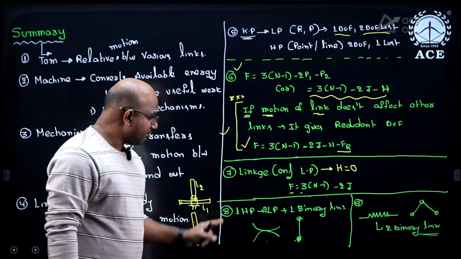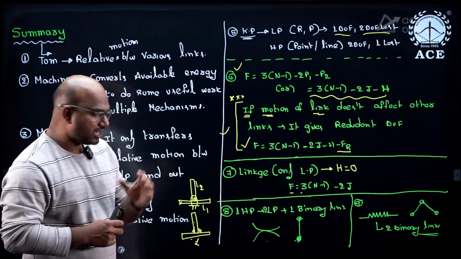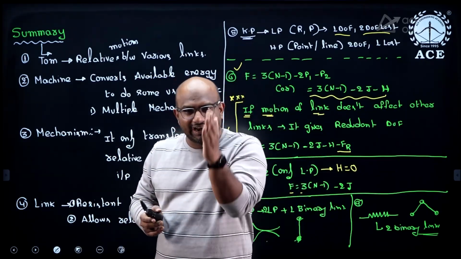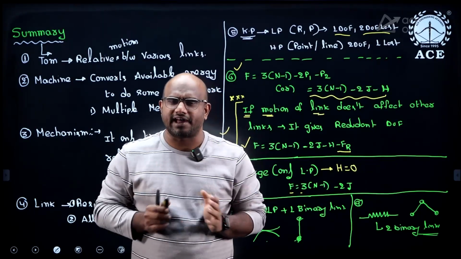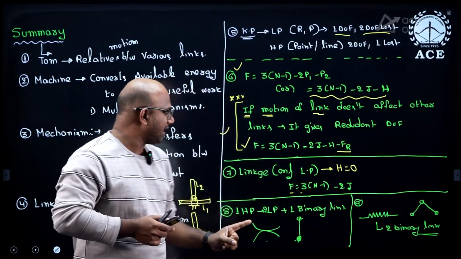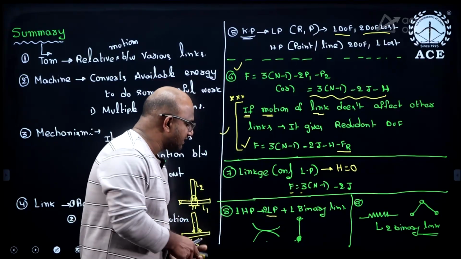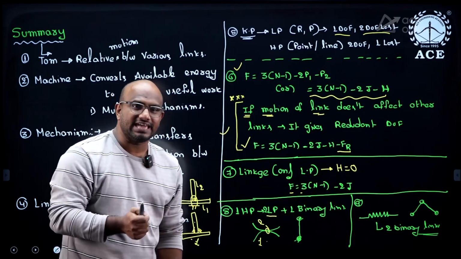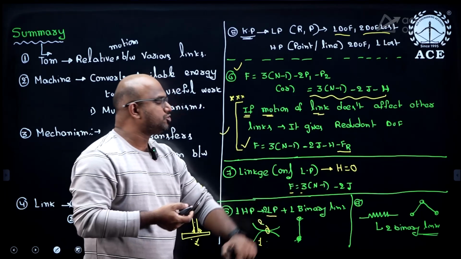Next, one more thing. If any one higher pair is there, this question has been given 2 to 3 times, guys, as a theory question. One higher pair can be replaced with what? Suppose there is a mechanism with a higher pair, but I want to make a mechanism with only lower pairs. What we can do, guys, we can replace a higher pair with two lower pairs plus one binary link. Assume this is link 1, this is link 2, both having a higher pair. This higher pair can be replaced with a single link with two revolute joints, guys.